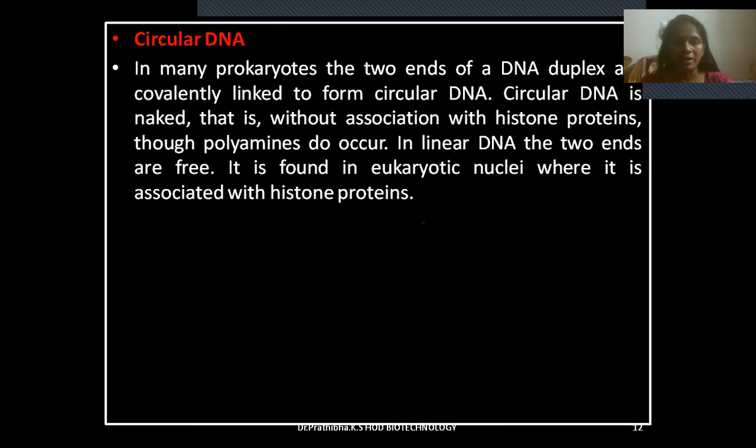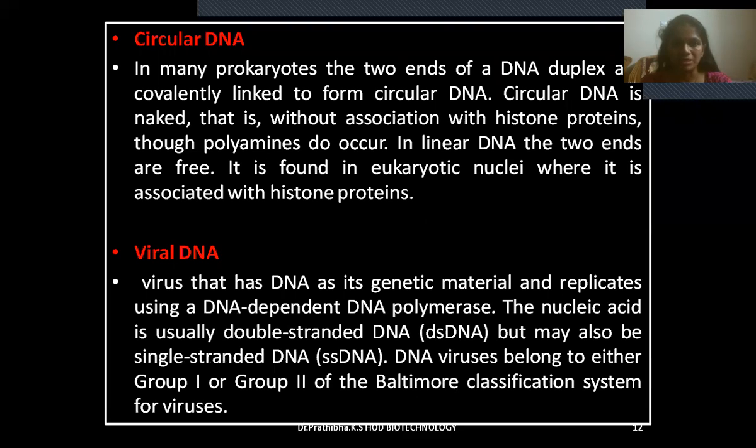Next, circular DNA. In many prokaryotes, the two ends of a DNA duplex are covalently linked to form circular DNA. Circular DNA is naked, that is without association with histone proteins, though polyamines do occur. In linear DNA, the two ends are free. It is found in eukaryotic nuclei where it is associated with histone proteins.